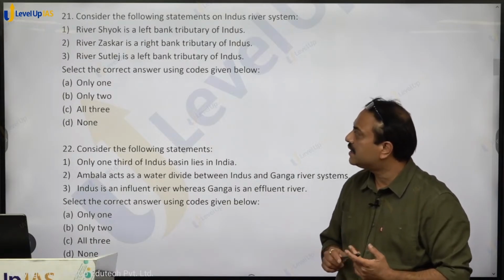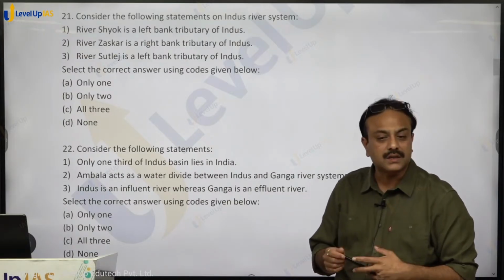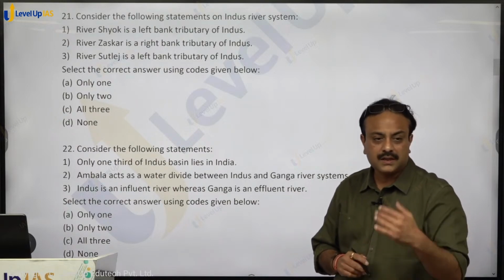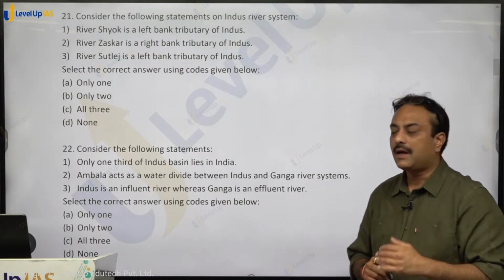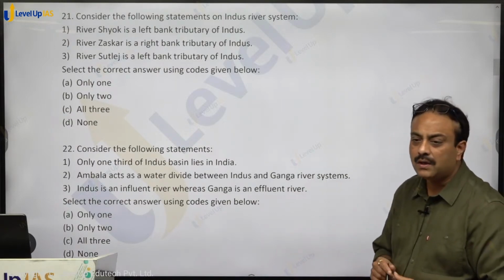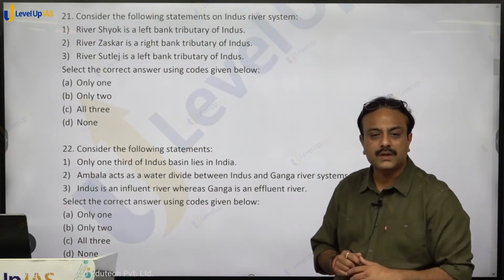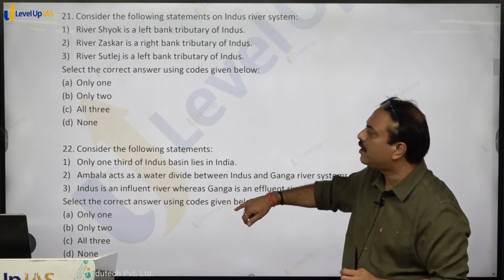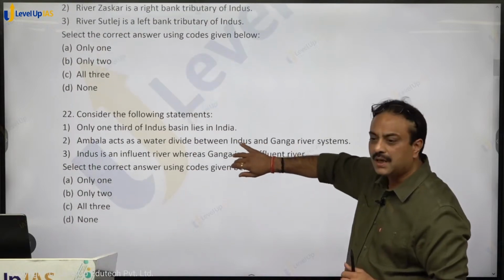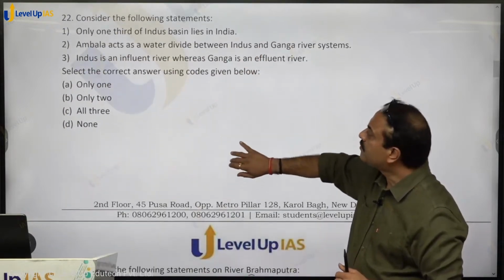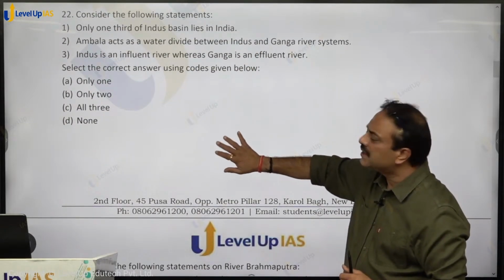River Satluj is a left bank tributary of Indus. River Satluj is southward of Indus, and so river Satluj joins Indus on its left bank. So it is correct. So 1 is wrong, 2 is wrong, 3 is correct. So only one, option A for apple, shall be the right answer. Very basic questions are these.